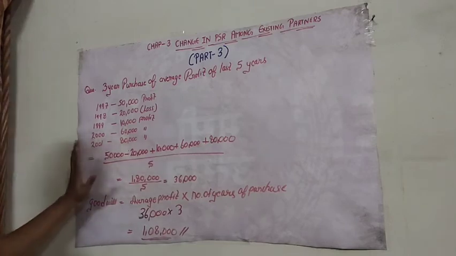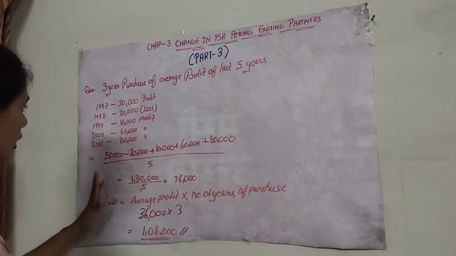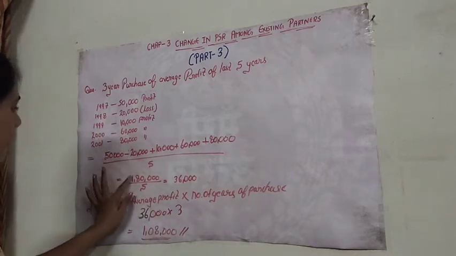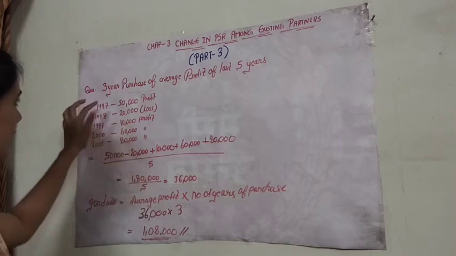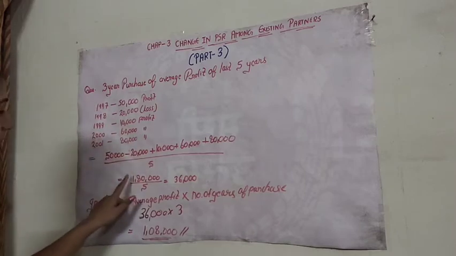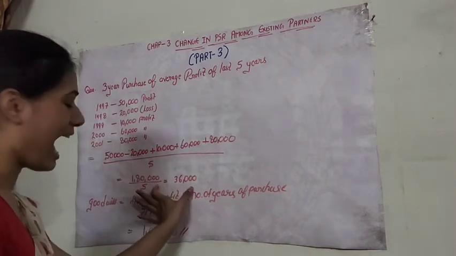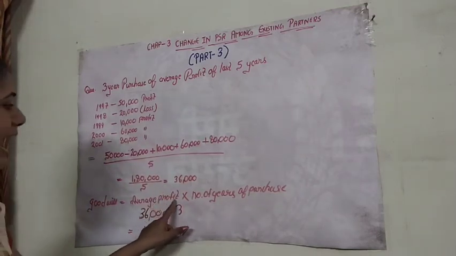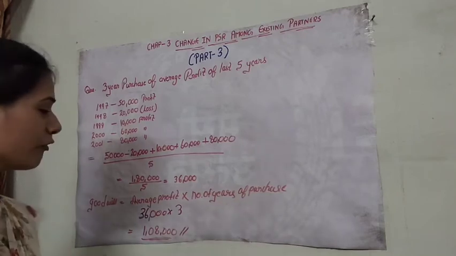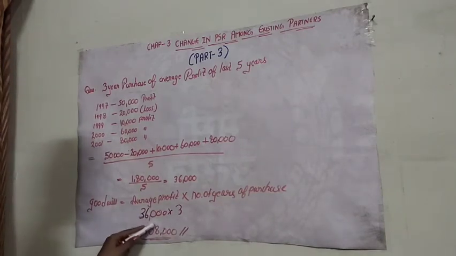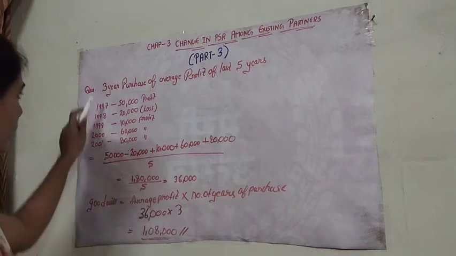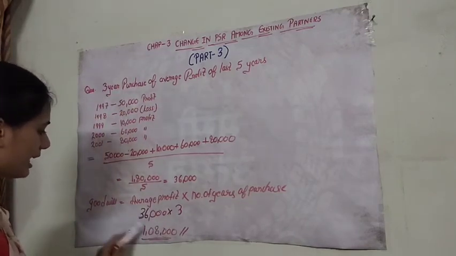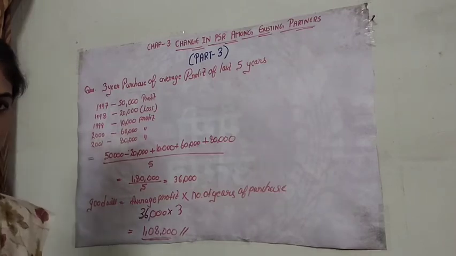Firstly, we will have to take the average profit by adding all the profit, and if we have a loss in any year, we will deduct it. Then we will divide it by the number of years. That is, we have 5 years profit, so we will divide it by 5 and we will get the average profit. And to calculate the goodwill, we have the formula: average profit into number of years of purchase. So we will multiply this average profit with the number of years of purchase that is given in the question, that is 3 years. So we will get 1,08,000.